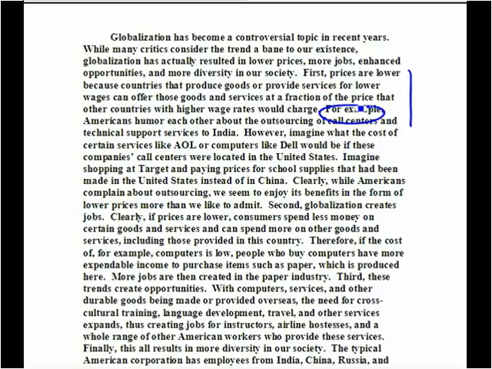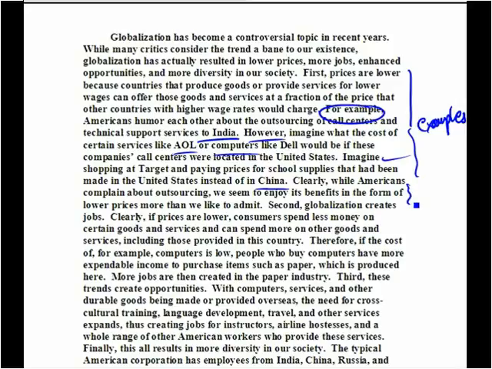For example, Americans humor each other about the outsourcing of call centers and technical support services to India. However, imagine the cost of services like AOL or computers like Dell would be if these companies' call centers were located in the United States. Another example, imagine shopping at Target and paying prices for school supplies that had been made in the United States instead of in China. So we have examples of call centers and support services to India, production to China, specific examples of companies like AOL, Dell, and Target, whose prices the writer is claiming are cheaper because of globalization. So this gives adequate support because it provides interesting examples to drive home the person's point.